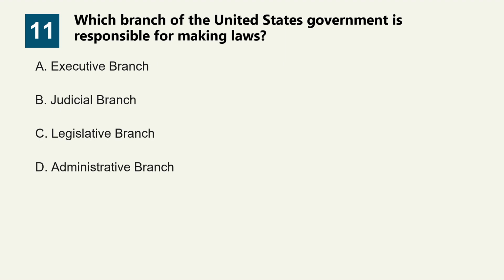Which branch of the United States government is responsible for making laws? Option A. Executive branch. Option B. Judicial branch. Option C. Legislative branch. Option D. Administrative branch. The correct answer is option C.